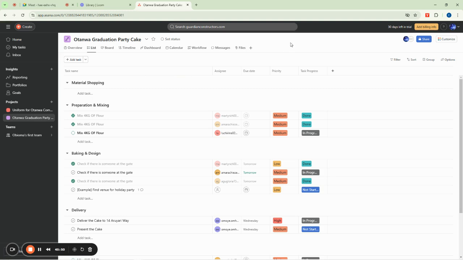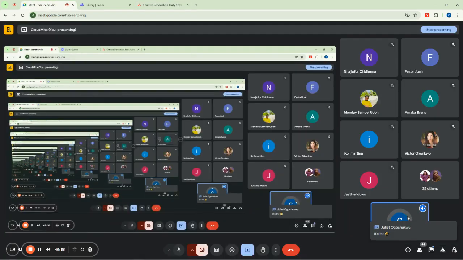We need to come in here, and to do that, who can tell me where we are going to click here? Someone should tell me where to click.